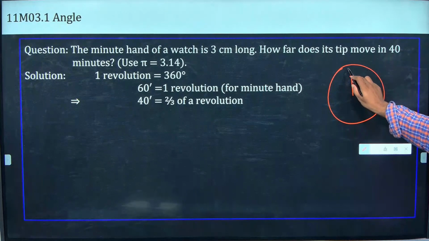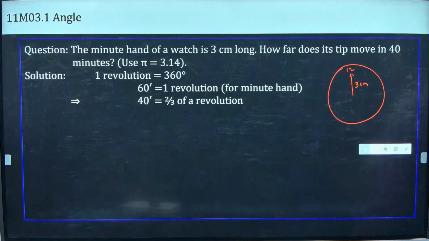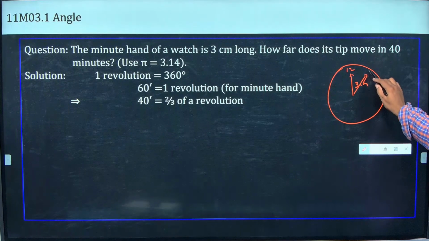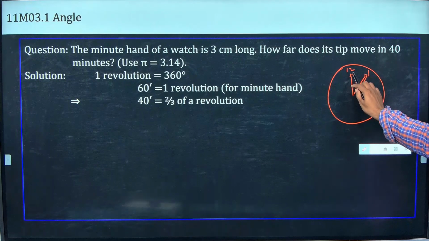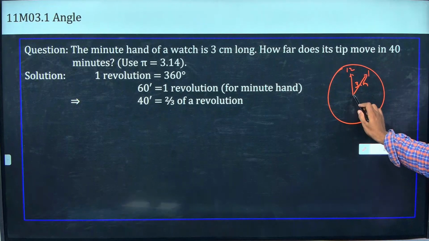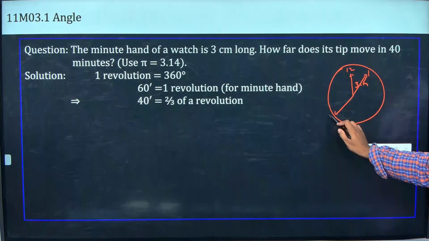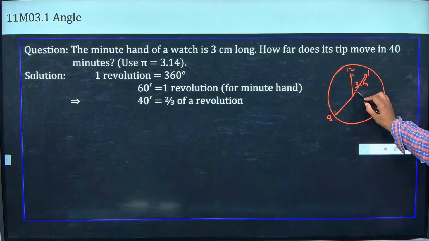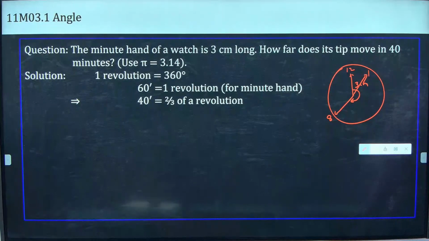See, suppose the hand was at 12. If it has come to 40 minutes, then how much time has it run? If it moves to 1, how many minutes is that? Just 5 minutes, right? To get to 8, that is 40 minutes run. So they are asking what is the angle of this one. Clear guys? Do you understand first what they are asking?